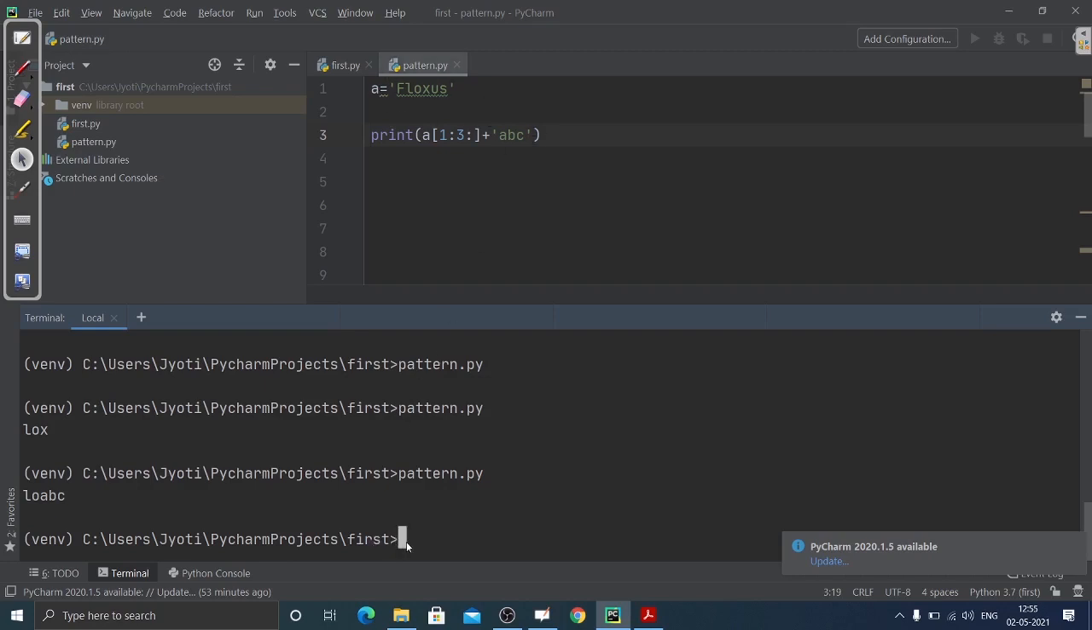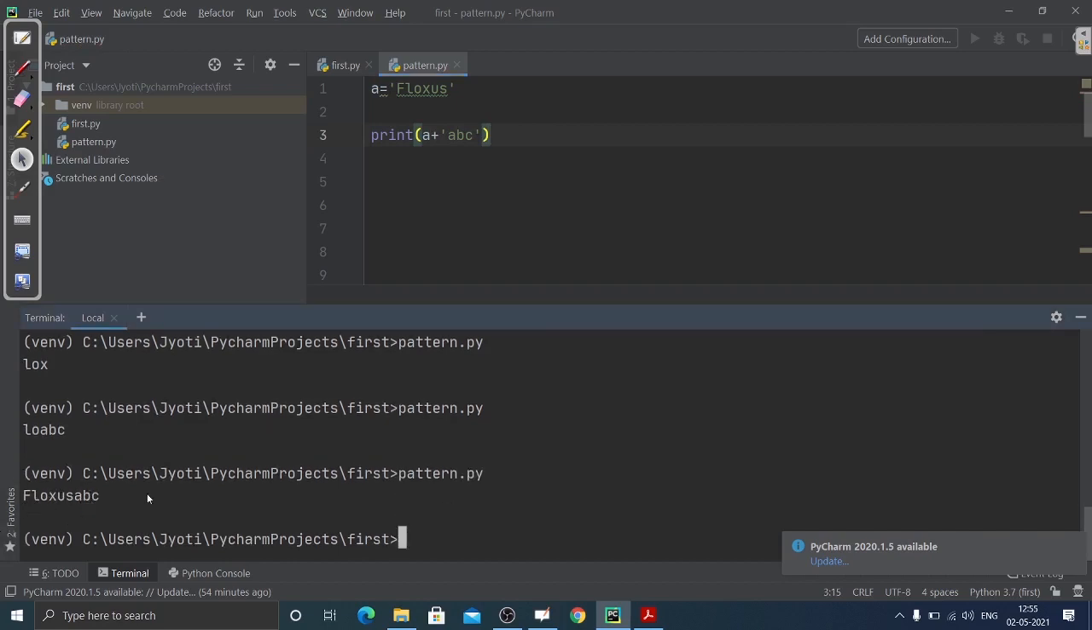Now next we have concatenation. Concatenation works the same way: I have one string, A, and now I want to add another string with it. To add two strings we use concatenation. So you can see these two strings have been added.